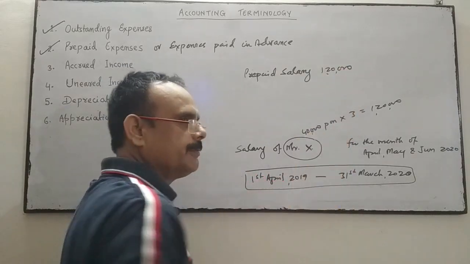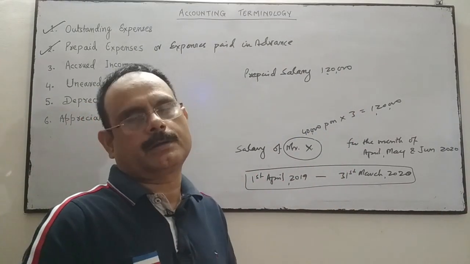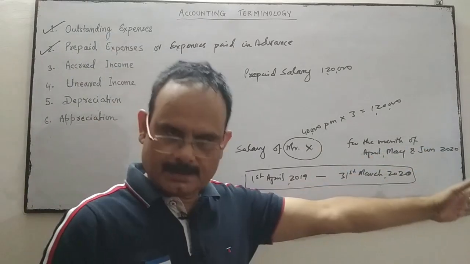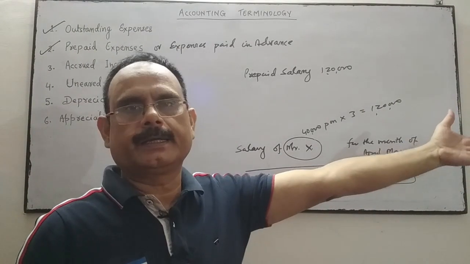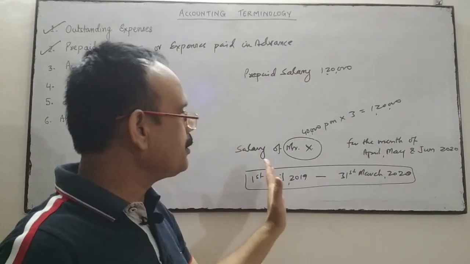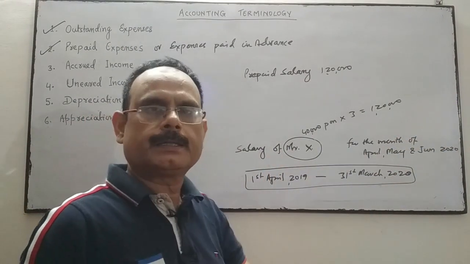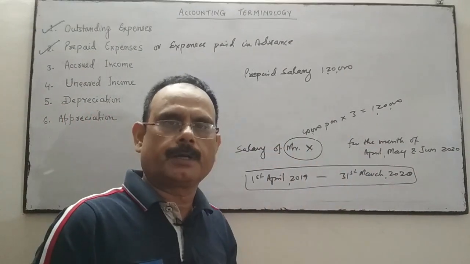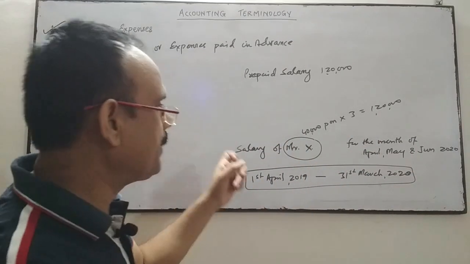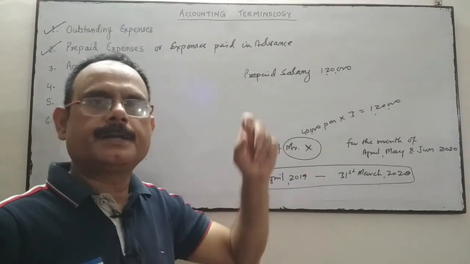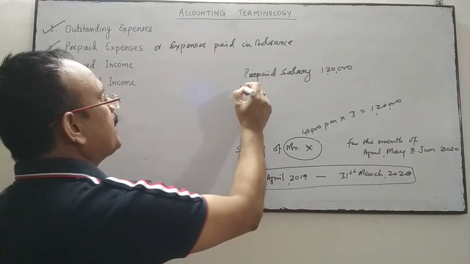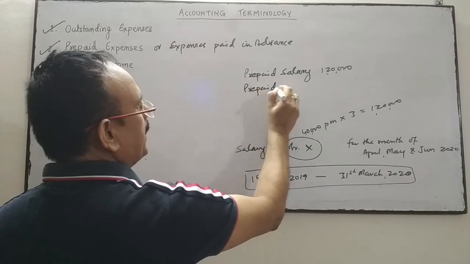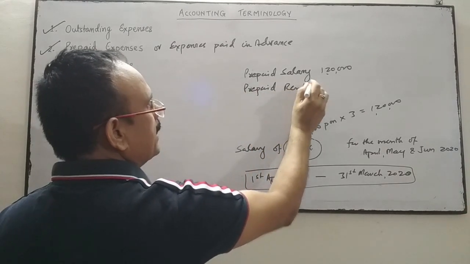However, Mr. X has not served the organization or the firm or company for these 3 months. This is for the next financial year. But the salary of these 3 months is given by the company in advance to that employee, and it is called prepaid salary. Similarly, prepaid rent. If the rent is paid in advance to the landlord.